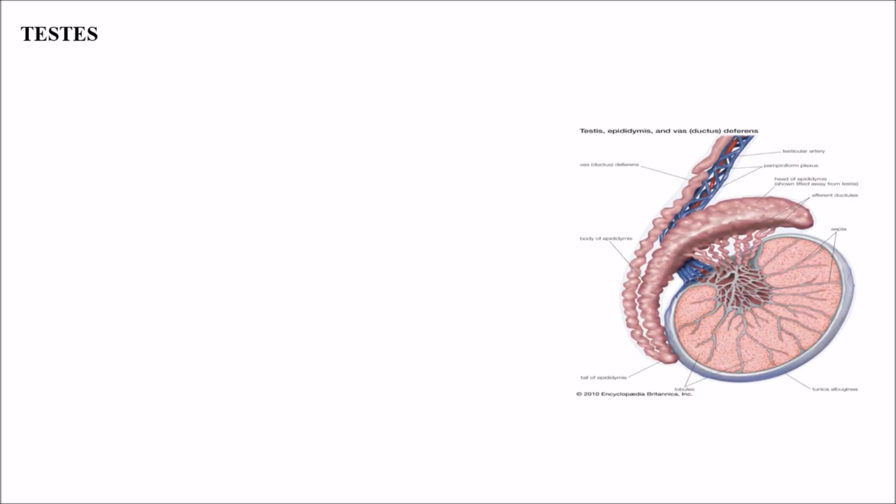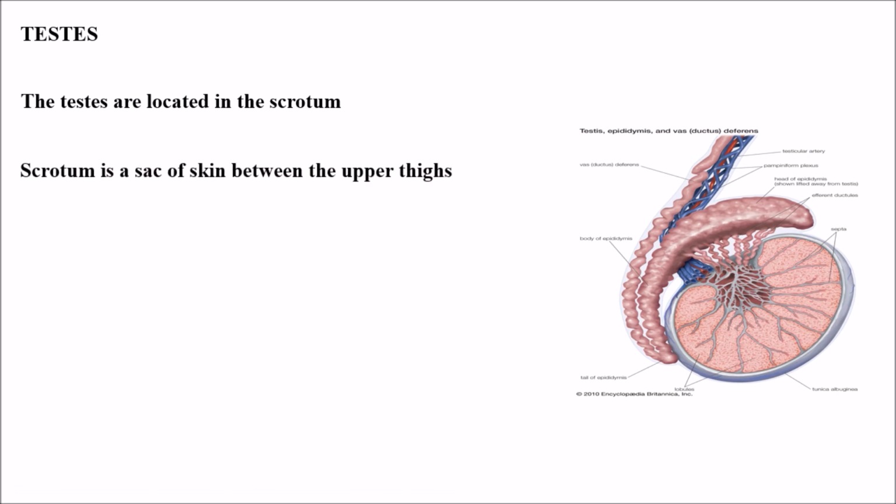Coming to the first part, testes. What is the function of testes in the male reproductive system? The testes are located in the scrotum. Scrotum is a sac of skin between the upper thighs.